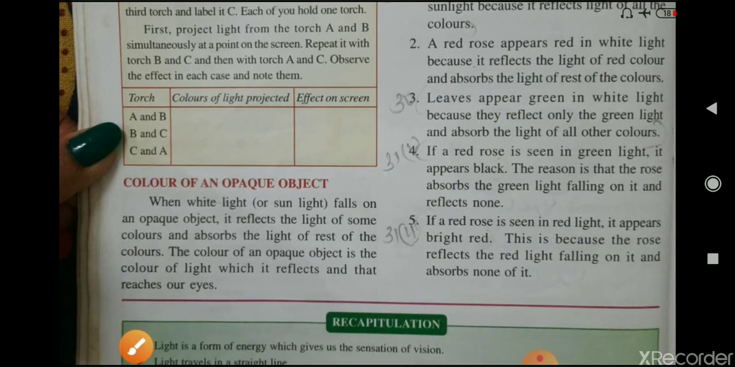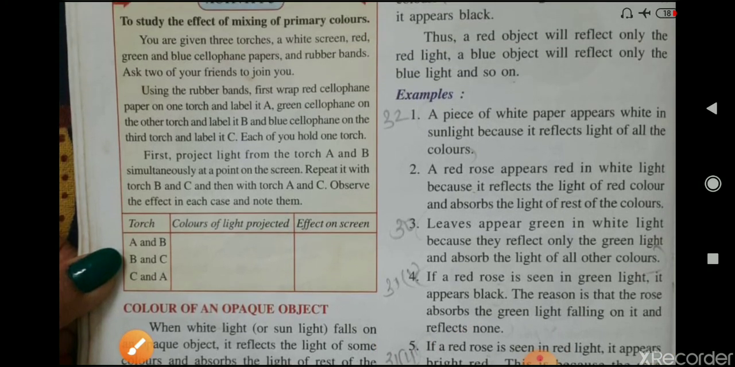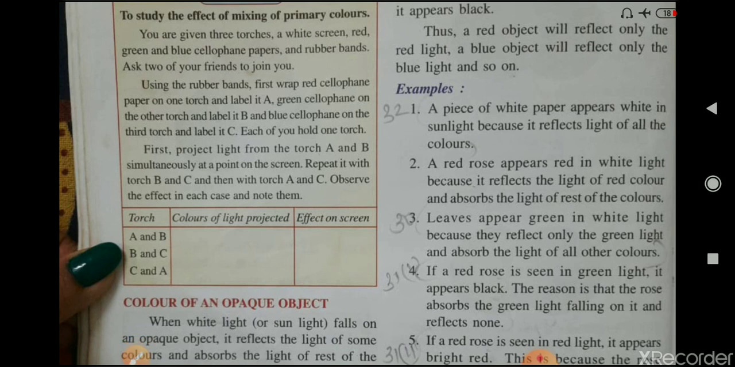Now, fifth one is if a red rose is seen in red light, it appears bright red because the rose reflects the red light falling on it and absorbs none of the light, and therefore it appears bright red in the red light. So these are the examples of the objects when seen in these different color lights.